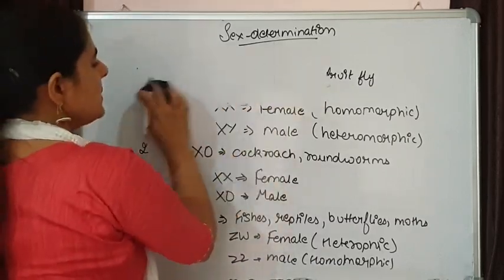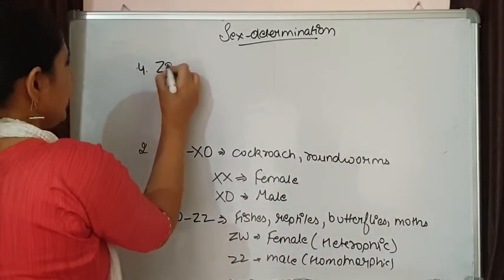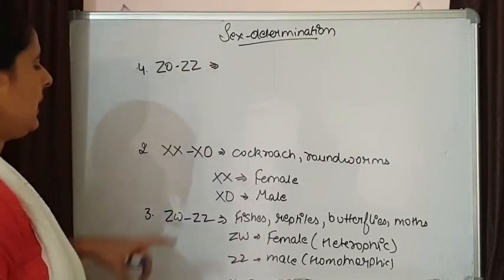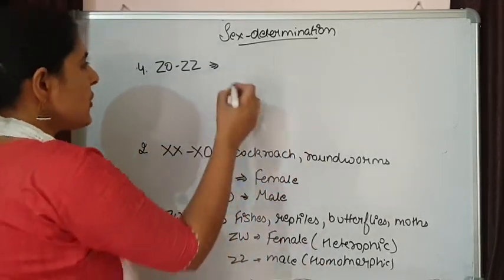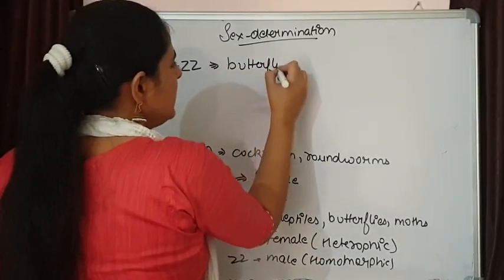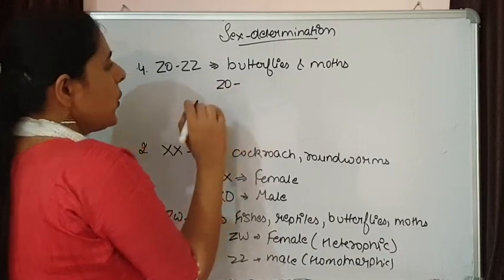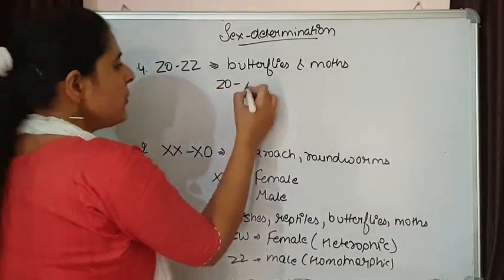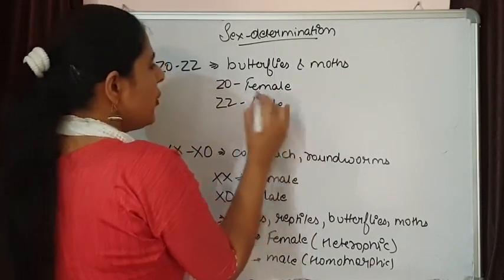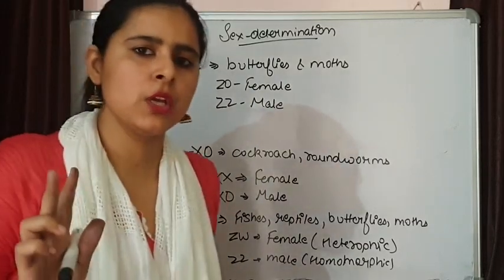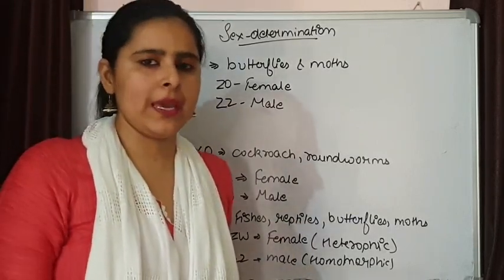And the fourth one is ZO. The W is missing, and only one single Z chromosome is there. It is also present in some butterflies and moths. Now the female has only one sex chromosome, and it will grow as a female. The male is homomorphic, having both sex chromosomes. So these are the sex chromosomes that are present in different organisms.